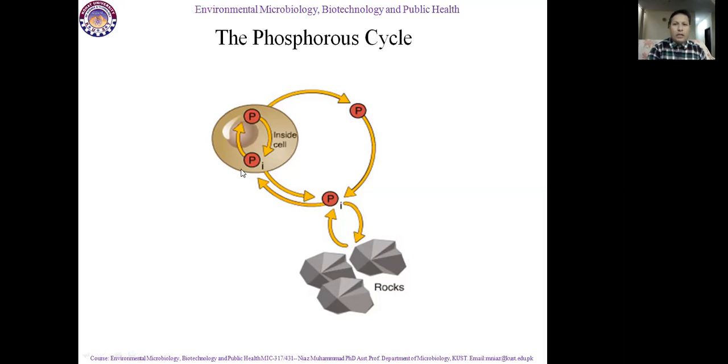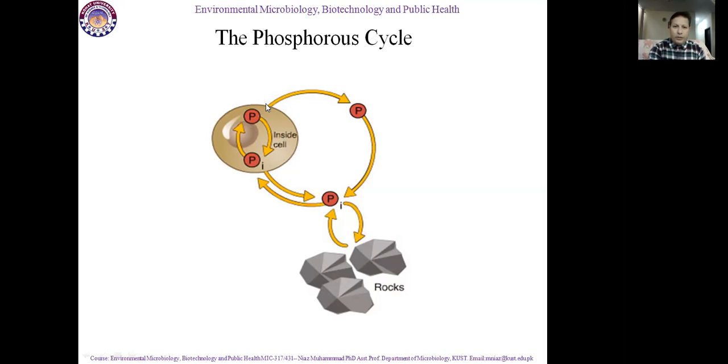Phosphorus is present on the globe as well as in biological form. It converts from biological form to organic form to inorganic form, and from inorganic form to organic form. We can see here in this diagram, phosphorus is present in elemental form, and it converts inside the cell. Inside the cell, it is present in organic form, and outside the cell, it is present in inorganic form.